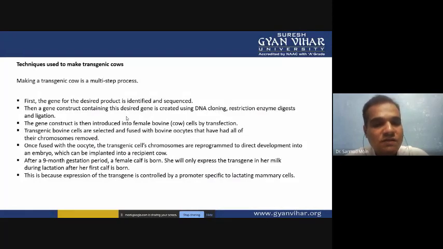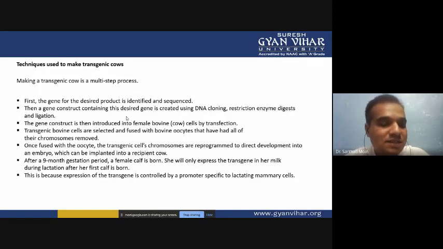So we insert our gene of interest, and when the chromosomes have fused with your gene of interest, that fused material can be utilized again in the oocyte, and then it is implanted into the cow uterus.